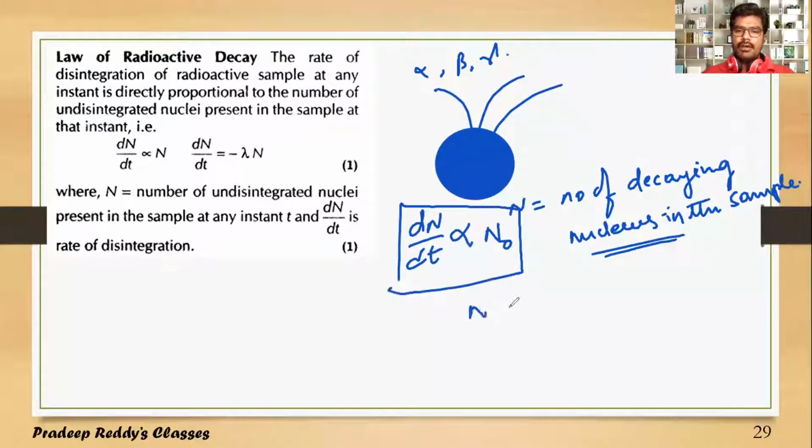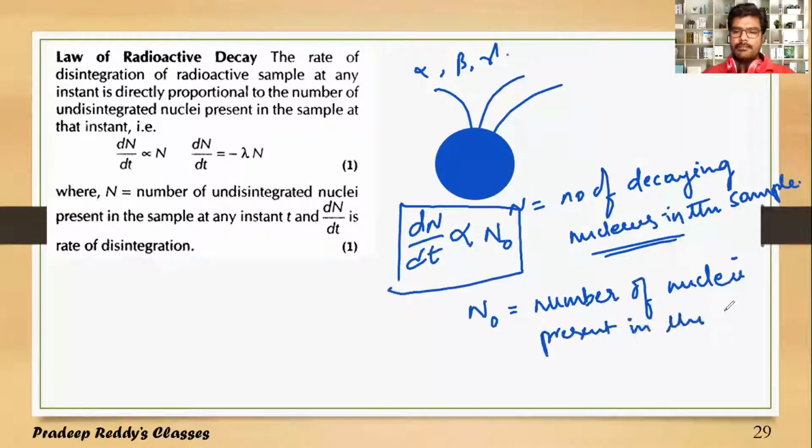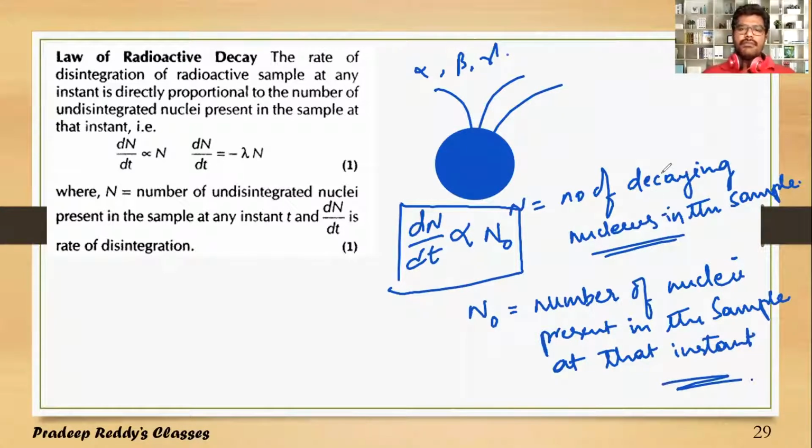where N naught is the number of nuclei present in the sample at that instant. Say for example, you have 100 nuclei present at a time t is equal to 1 second. So you are taking a sample, and in that sample there are 100 nuclei present at t is equal to 1 second.